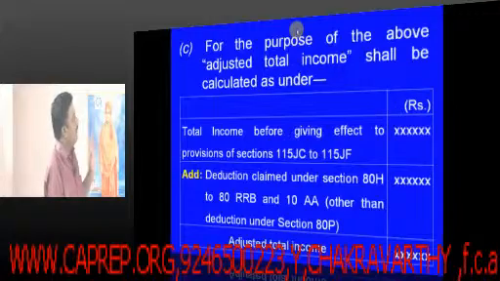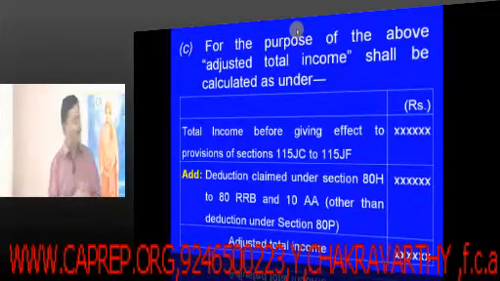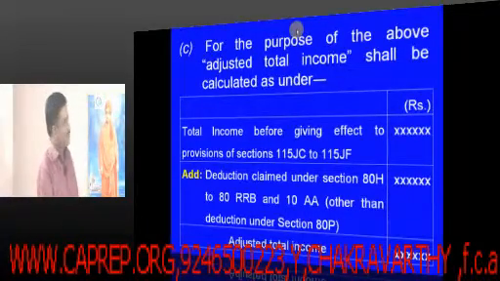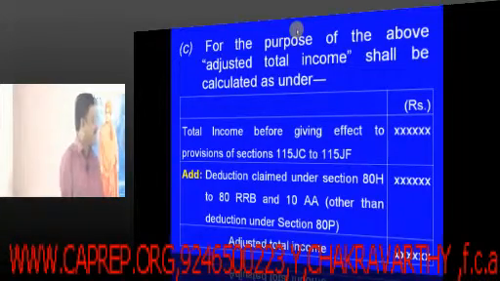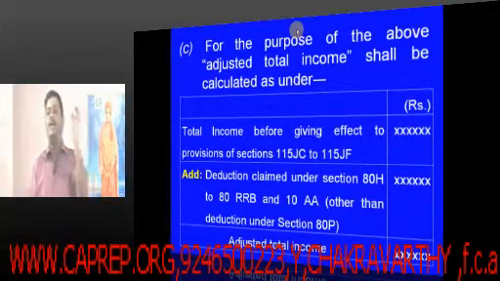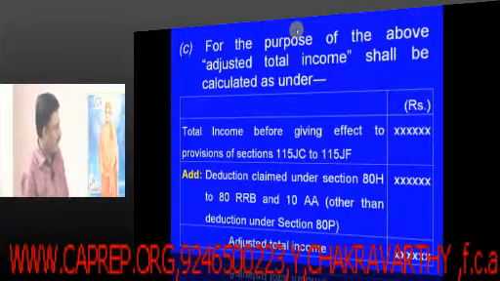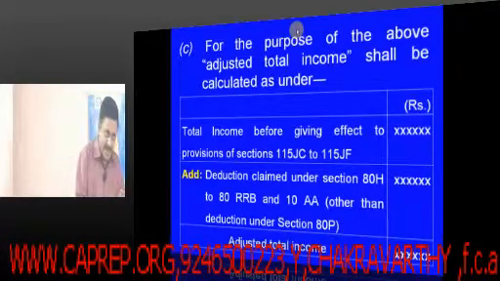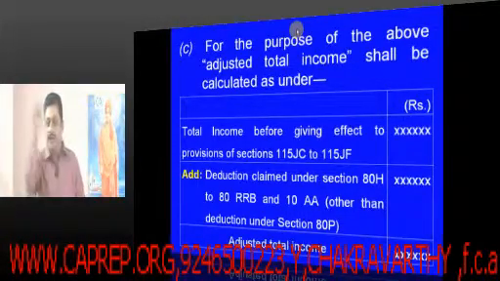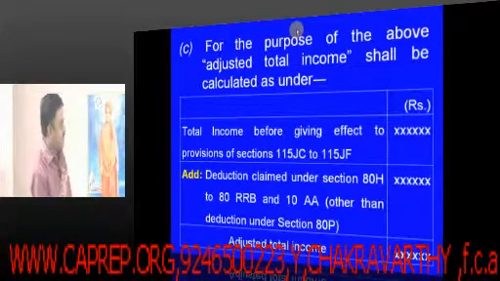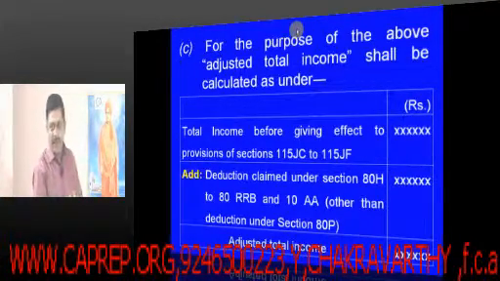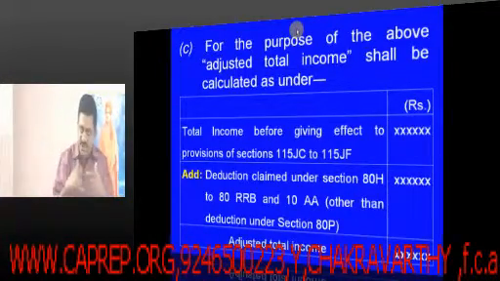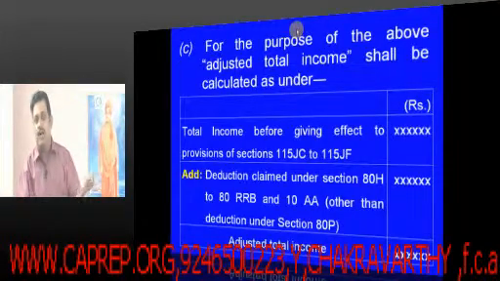So for the purpose of the book profits, when I say book profit, it is adjusted total income is the word I have to make use of. So how to calculate the adjusted total income? First you calculate your total income in the normal way. Then if you are an SSE who is eligible for deductions and you have claimed those deductions while computing your total income, what deductions? 80H2, 80RRB and 10AA. Then whatever that deduction is there, that you add it back, not a big deal.